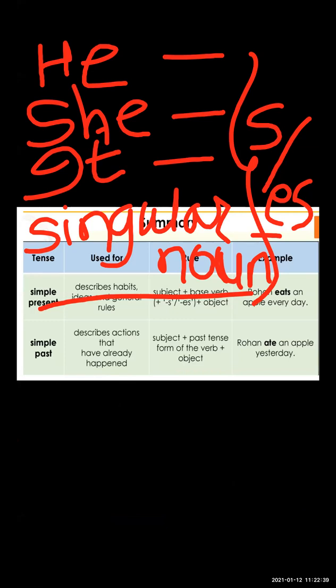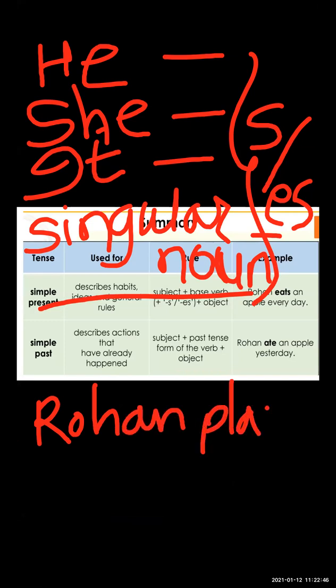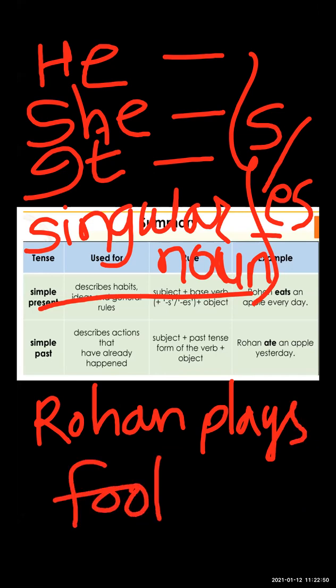Rohan plays football. Okay, now see here Rohan is a singular name.